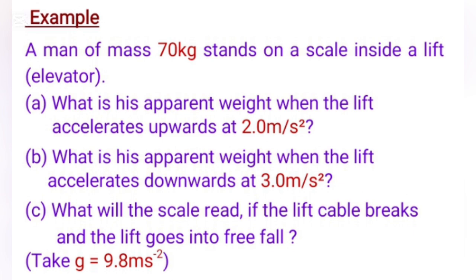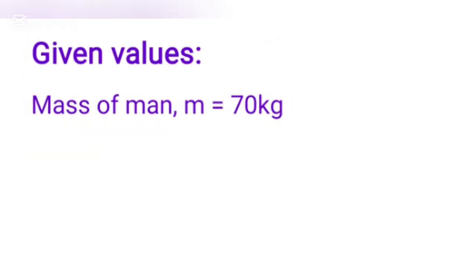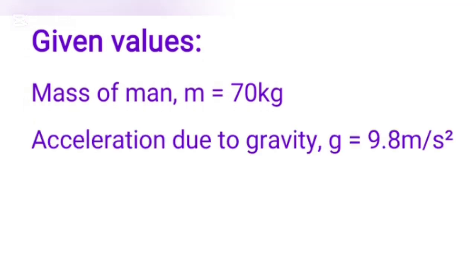Example. A man of mass 70 kilograms stands on a weighing scale inside a lift. A, what is the reading on the scale when the lift moves upward with an acceleration of 2.0 m/s²? B, what is the reading on the scale when the lift moves downward with an acceleration of 3.0 m/s²? C, what will the scale read if the lift cable breaks and the lift goes into free fall? Take g = 9.8 m/s². Given values: mass of the man m = 70 kg. Acceleration due to gravity g = 9.8 m/s².